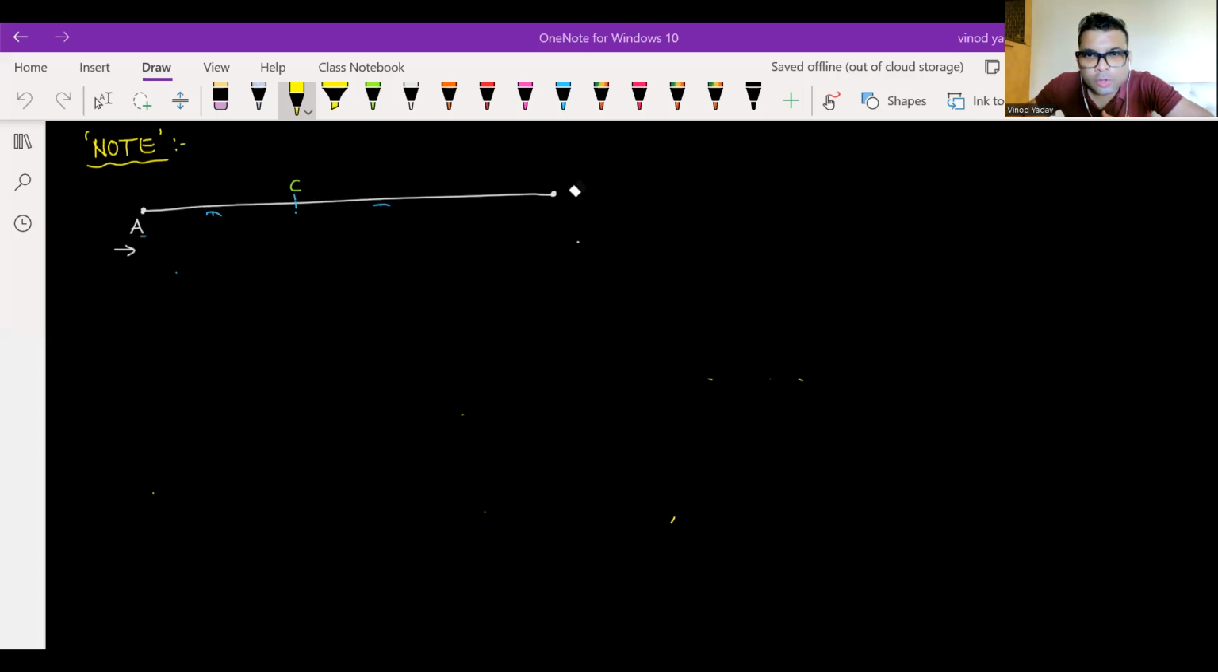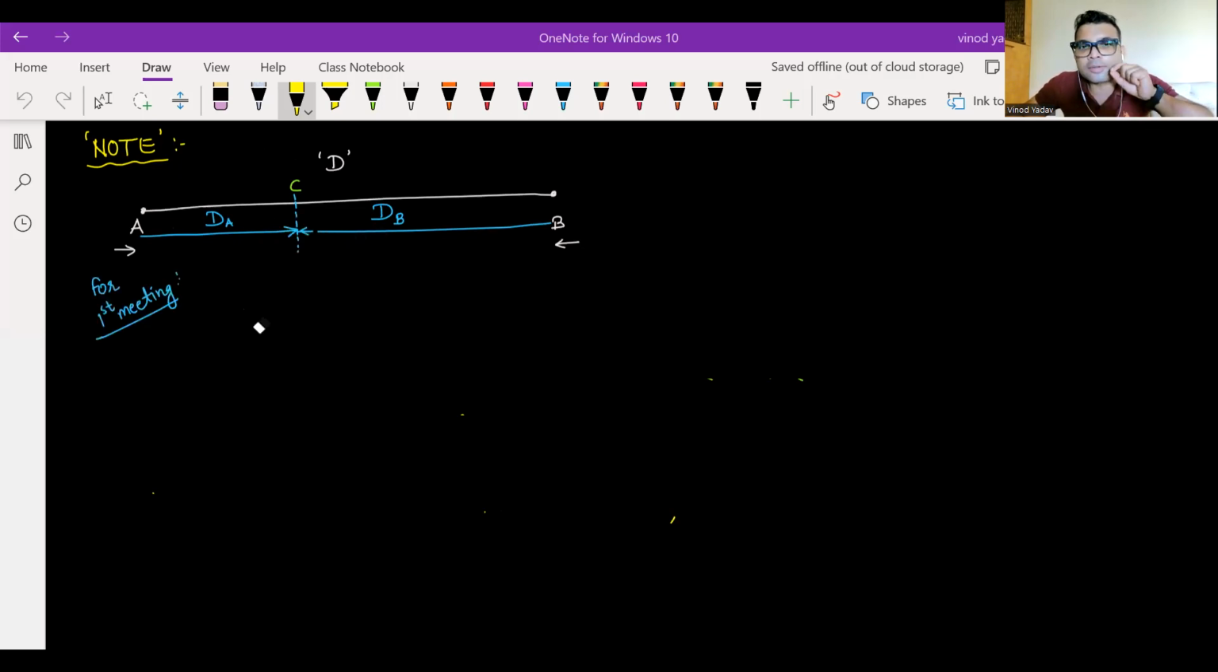Okay, friends, one more thought. In the first meeting, when two people start from opposite ends, they are coming towards each other on this linear track. So suppose they met at C. Total distance was D. So AC was the distance covered by this person and BC was the distance covered by the other person. So DA plus DB is total D. So in the first meeting, both of them together cover the full track length. In second meeting, suppose C was the first meeting spot.